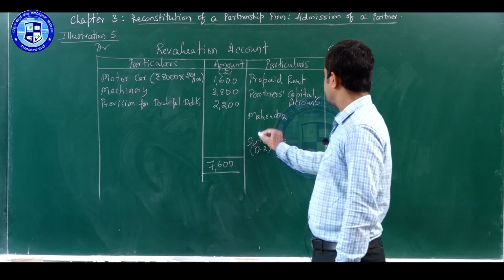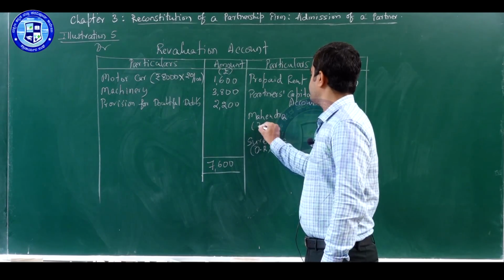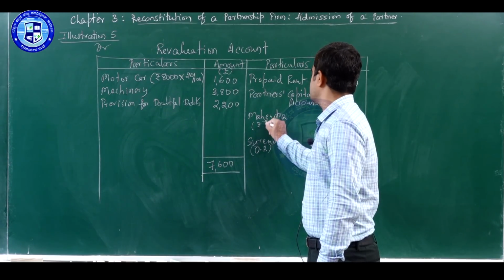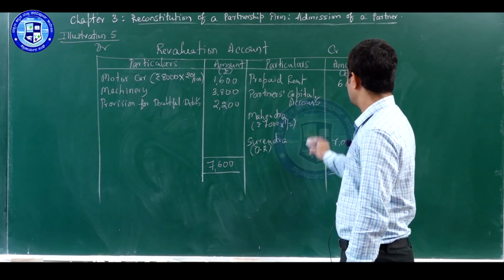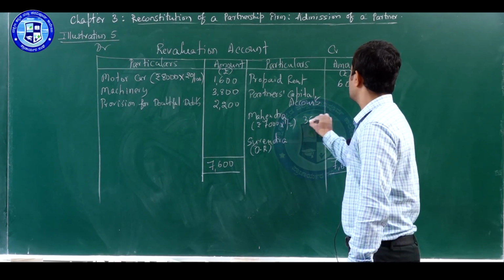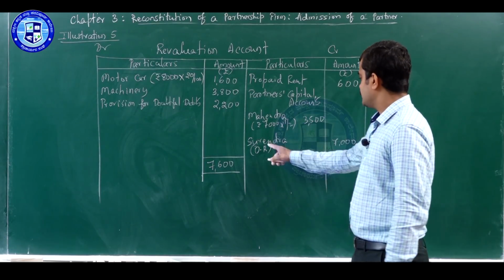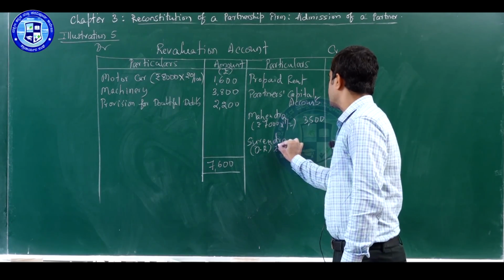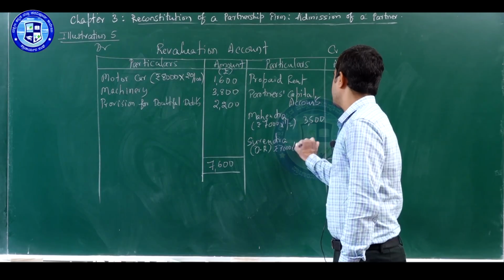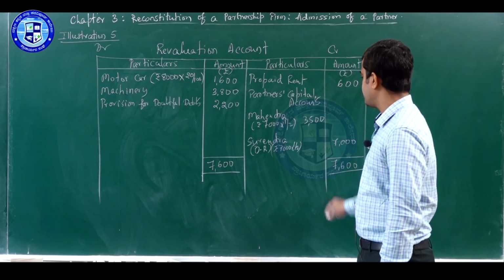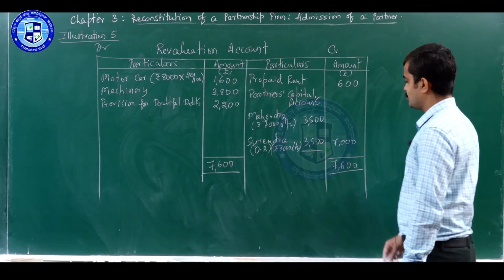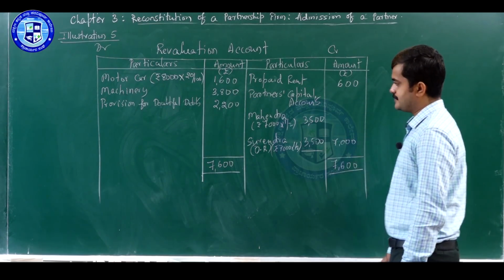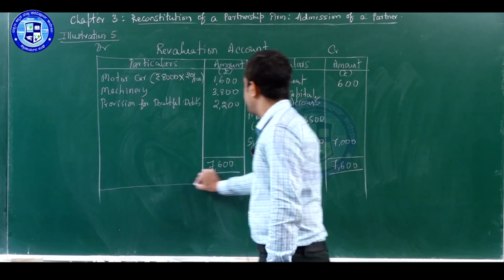So, Mahendra's share will be rupees 7000 into his old share, that is 1/2. So, his share comes to 3500. Surendra rupees 7000 into 1/2. Since they are equal partners, they get equal share 3500. So, total loss is 7000. So, this is revaluation account.